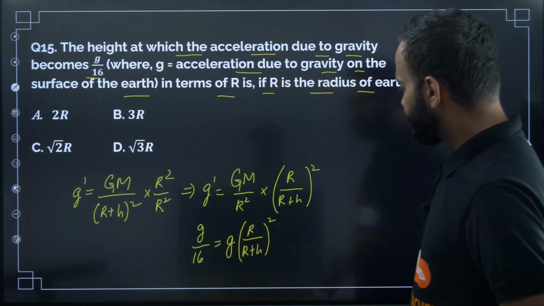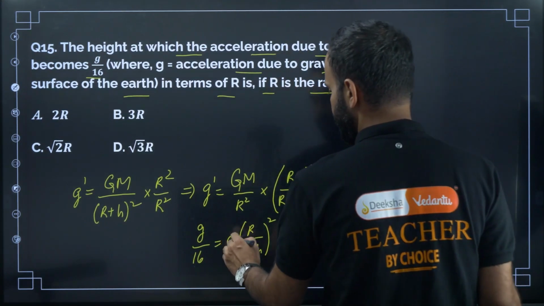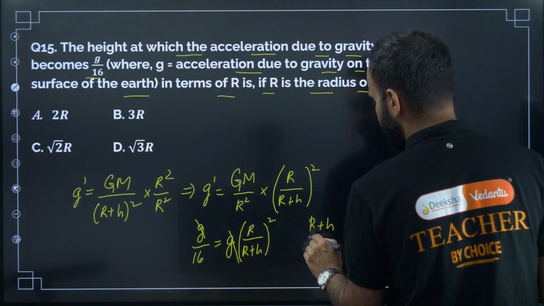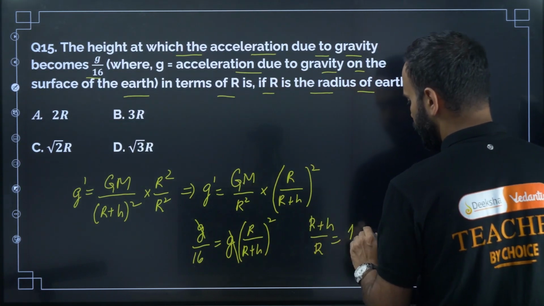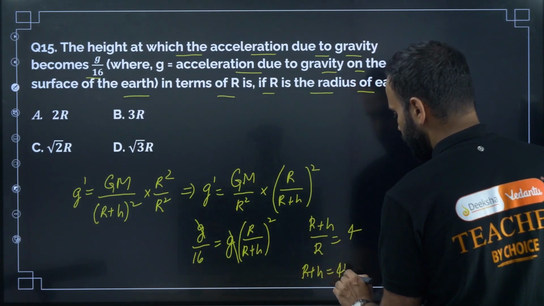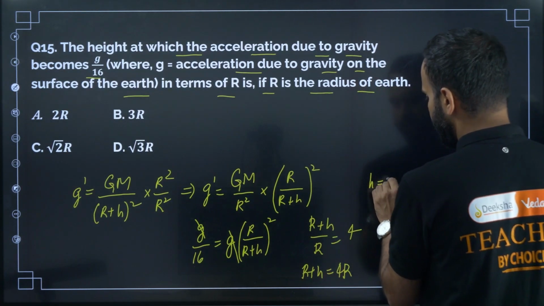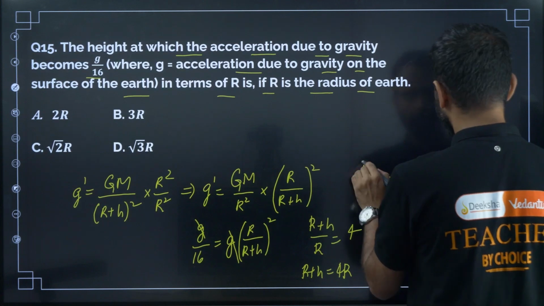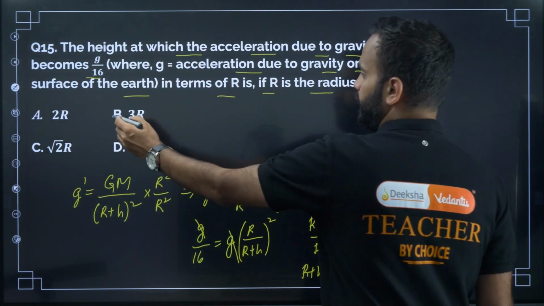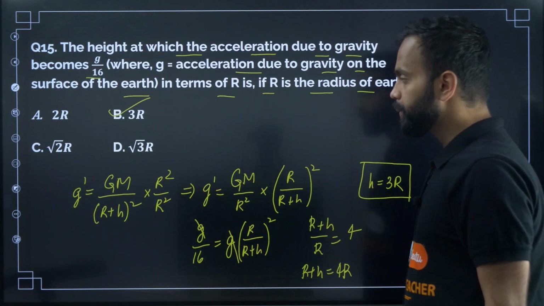So now take square root on both sides. Here g will get cancelled. So now (R plus h) divided by R is equal to 4. So R plus h equals 4R. So now h equals 3R. So the correct option is B.